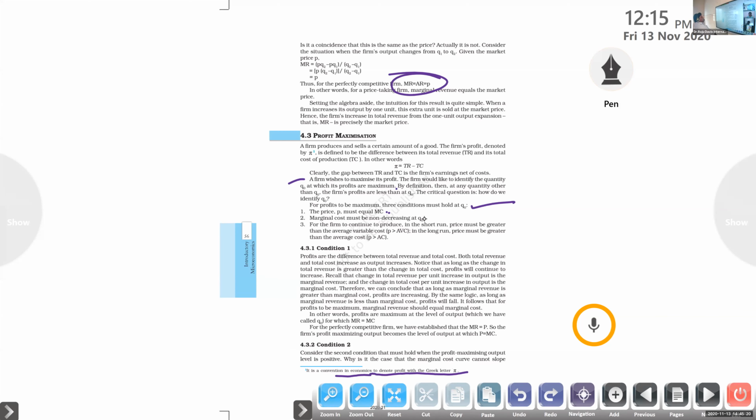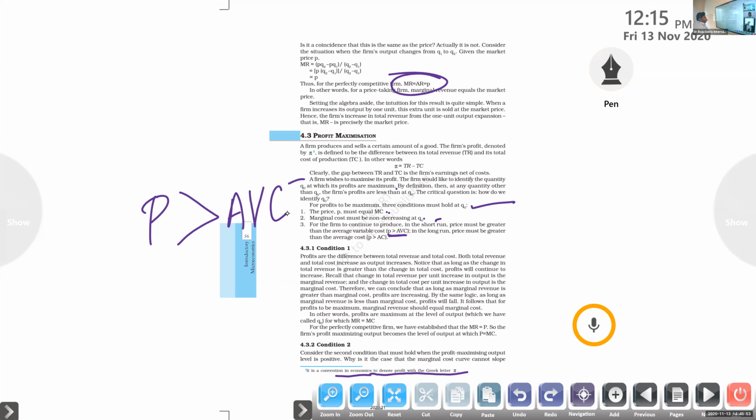Next one. For the firm to continue to produce in the short run, remember, short run, price must be greater than the average variable cost, AVC. The price of the commodity for the same quantity produced in the short run must be greater than the average variable cost.